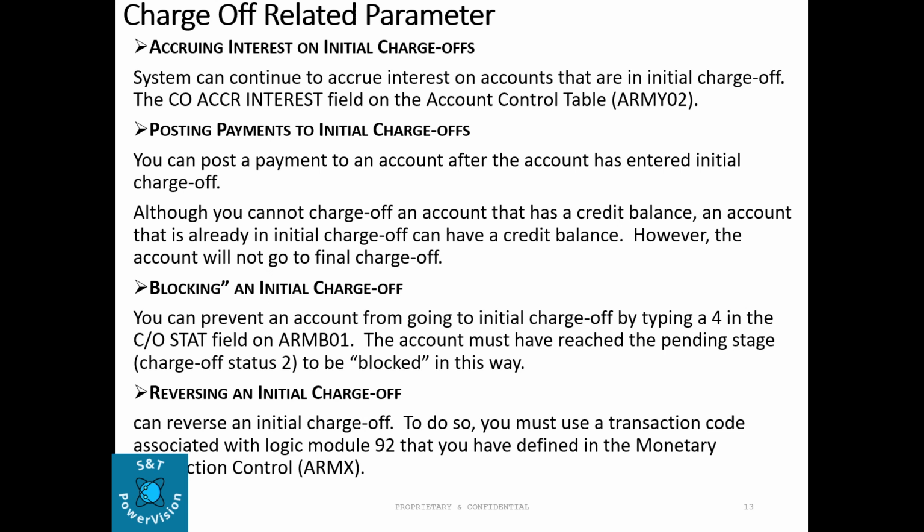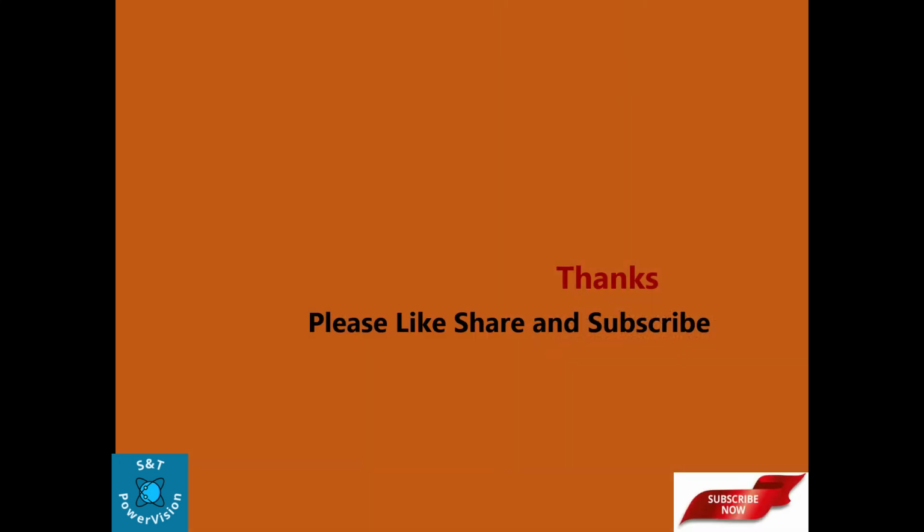Blocking an initial charge off: you can prevent an account from going to initial charge off by typing a 4 in the CO status field in ARMB01. The account must have reached the pending stage to be blocked in this way. Reversing an initial charge off: we can reverse an initial charge off. To do so, we must use a transaction code associated with logic module 92 that we have defined in the ARMX screen at org level for that particular org.